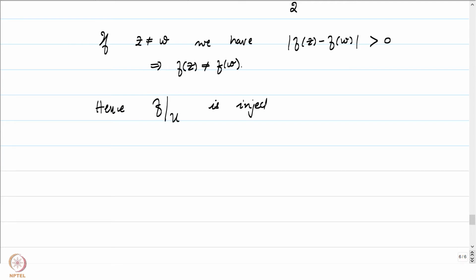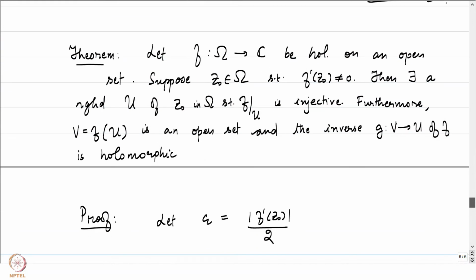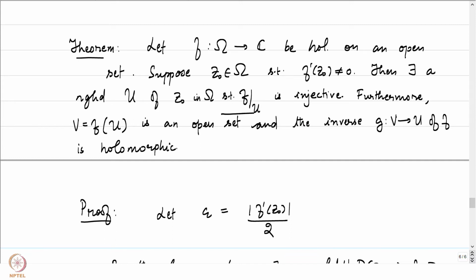That's the first statement we had written in the theorem. Let me go up and show you the theorem. F restricted to U is injective was the first observation that we had to prove.